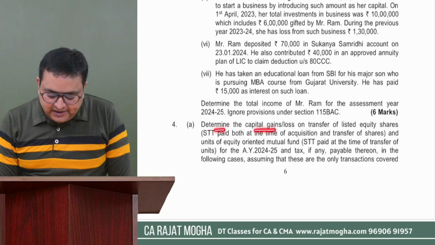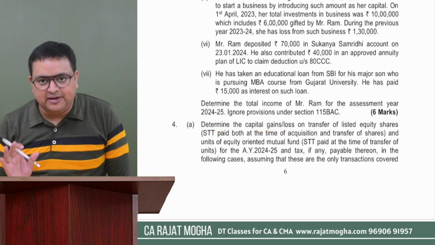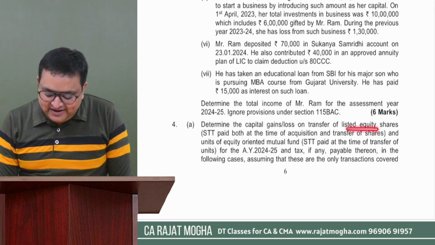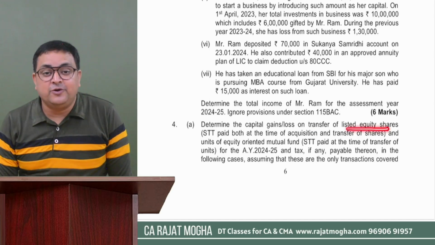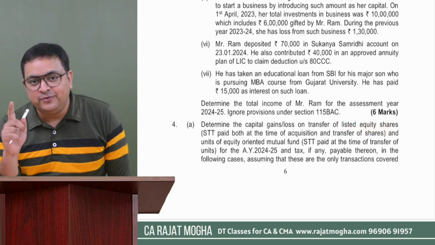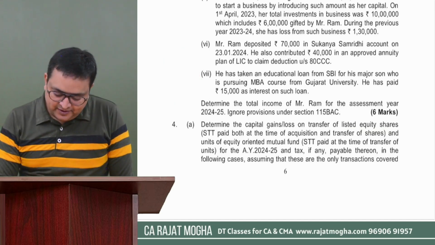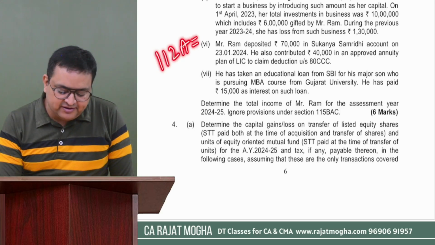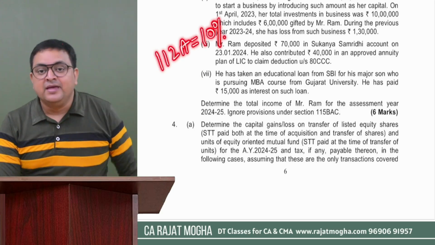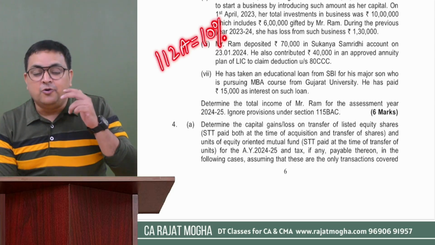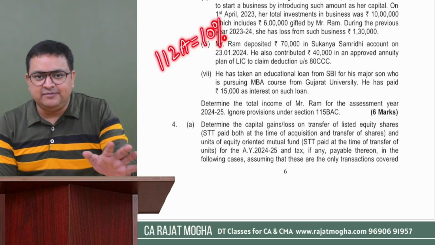Determine the capital gain or capital loss, as the case may be, on transfer of listed equity shares. Listed equity shares. I believe that they are referring to either 112A long term or 111A short term, right? So we understand for 112A we have a tax rate of 10%, remember, and also we have to give 1 lakh rupees exemption, and over and above 1 lakh we will charge 10% as tax.